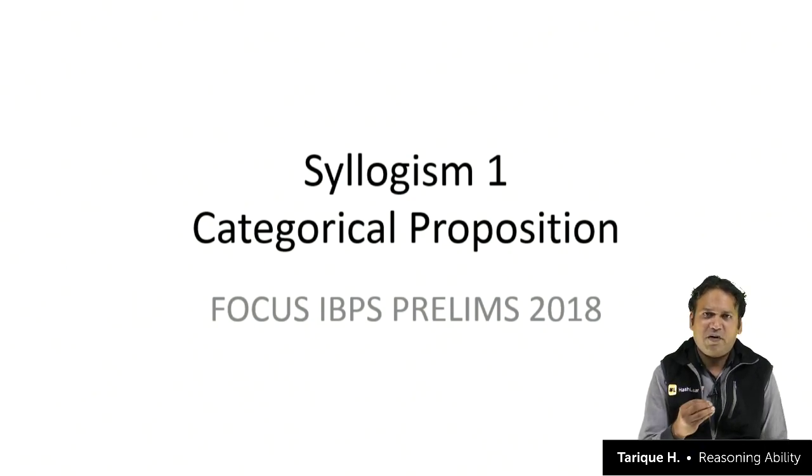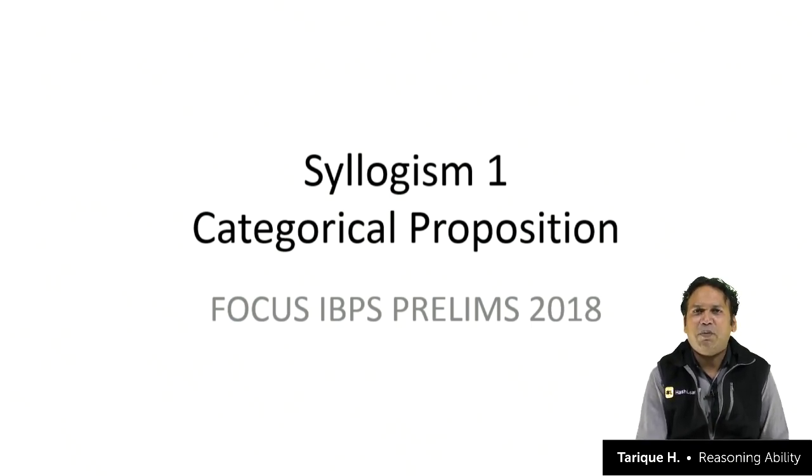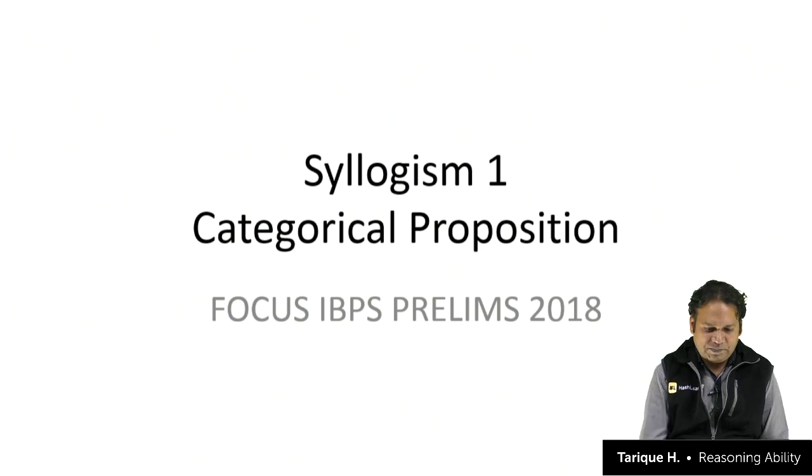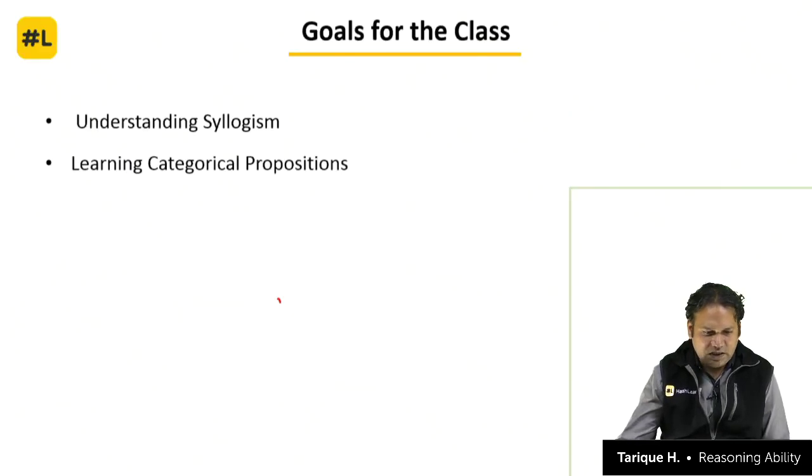Today we are going to study it from the basics, understand all types of statements which are there, and by developing a very strong foundation, I will make sure that you never make any mistake while solving questions on syllogism. So let us first understand the goal for the class today. We will first understand what is syllogism, and then we will learn the categorical propositions, that means the different types of statements which are there in syllogism or logical reasoning. So these are the two main things.